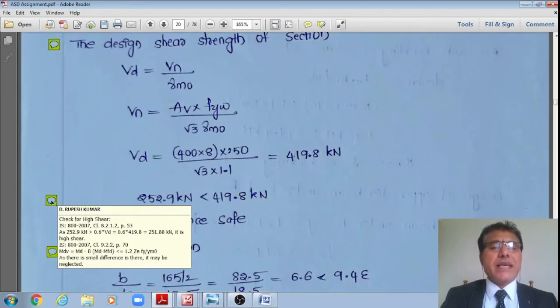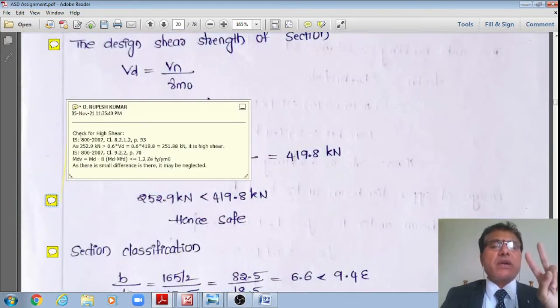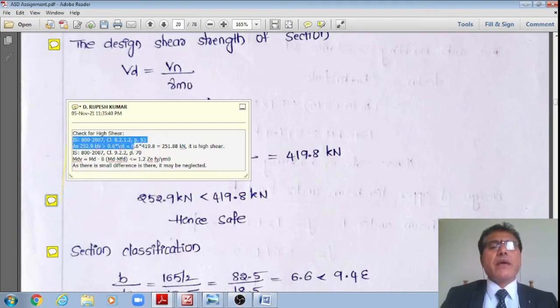If it is okay in the second criteria, now I'll check whether it is a case of high shear. If it was a case of high shear, then I need to do the remedial measures. Here, as per IS 800 2007 clause 8.2.1.2, page number 53, the factored shear force 252.9 is just greater than 0.6 multiplied by VD, 0.6 times 419.8, which is 251.88.